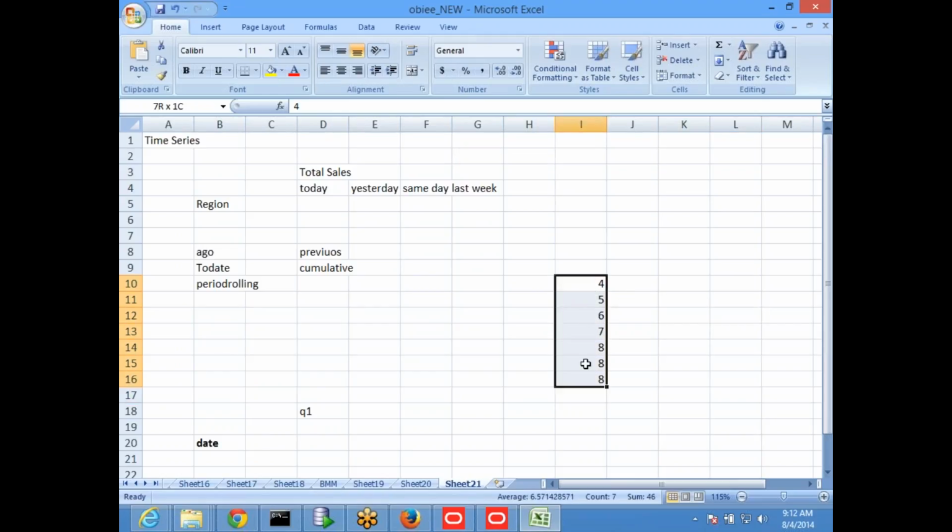Cumulation sum is this: sum of these three, sum of these three, sum of these three. But sometimes you may want to choose the sum of previous two only, or the sum of future two only, or the sum of previous two and future two.